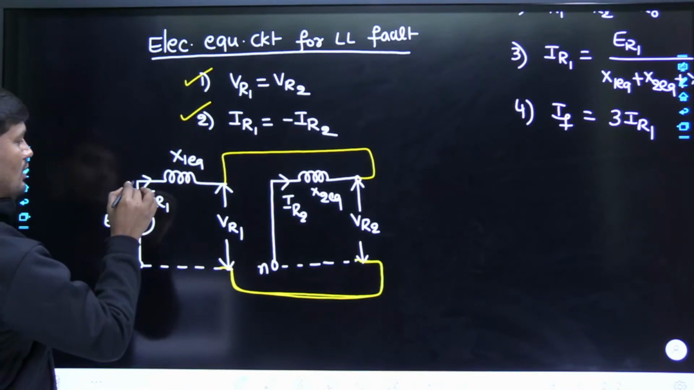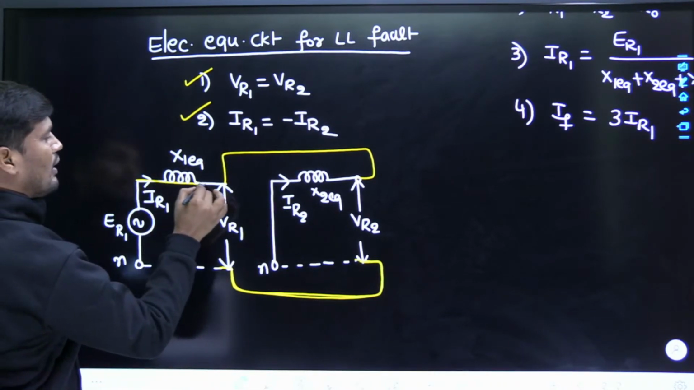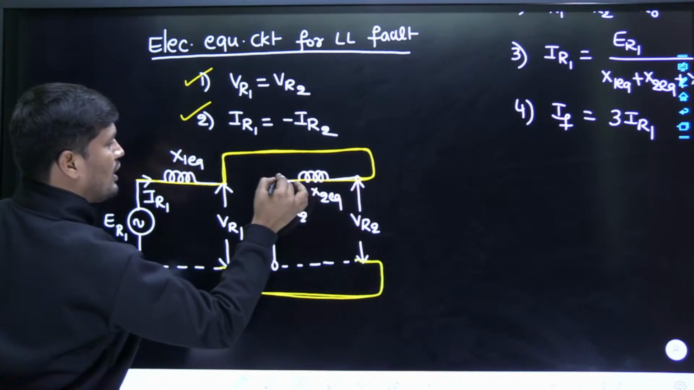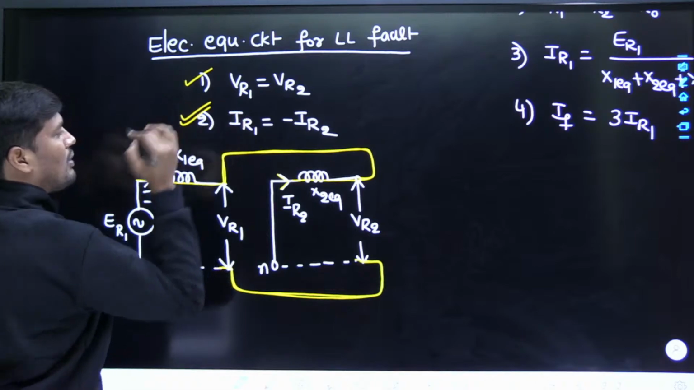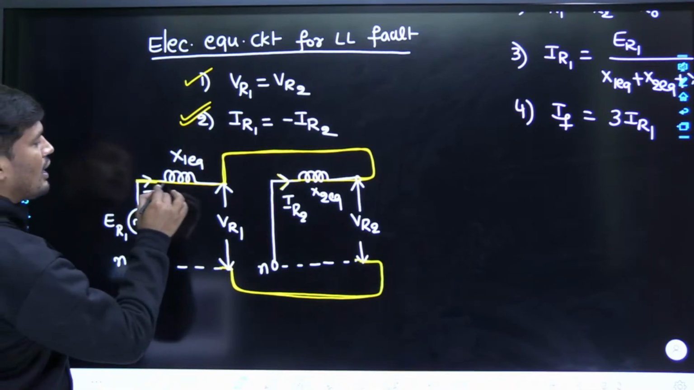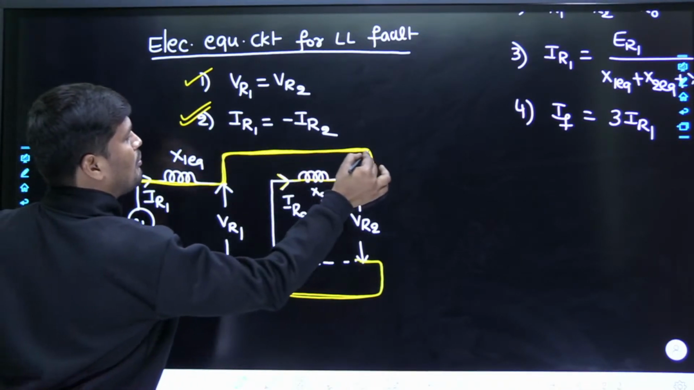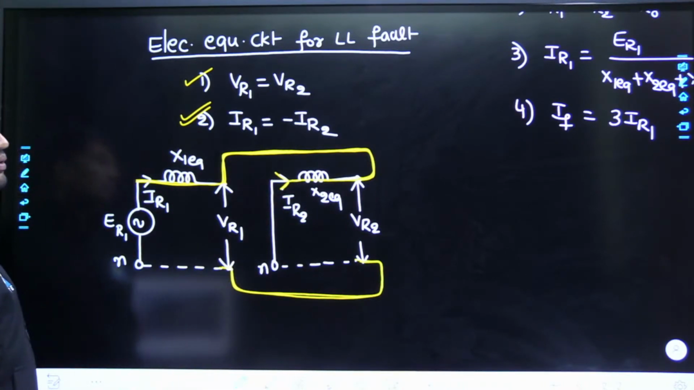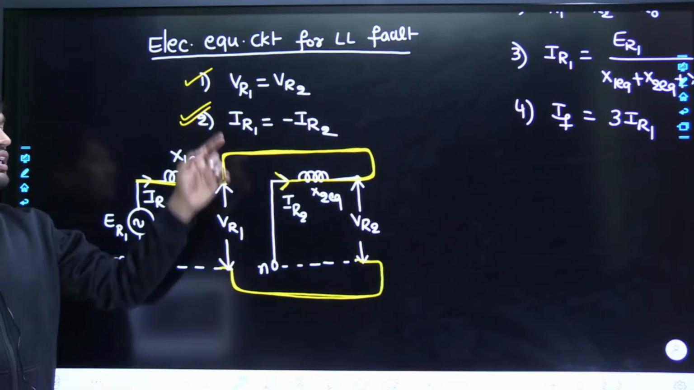And one more thing, the current IR1, if you observe here, is opposite to IR2. That is the reason why IR1 is equal to minus IR2. See here, IR1 is the current having the same magnitude but opposite direction to IR2. Therefore, IR1 is equal to minus IR2. Now tell me, both the results are satisfied.